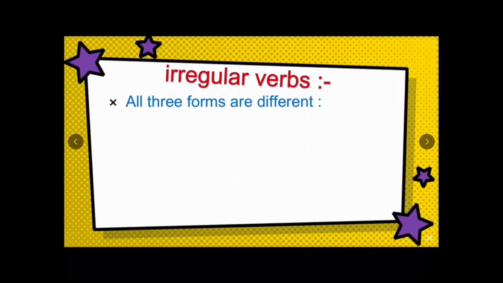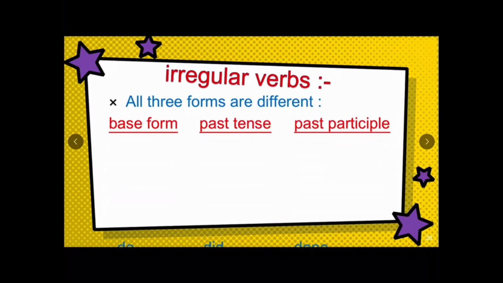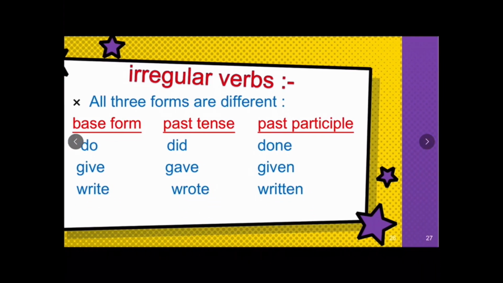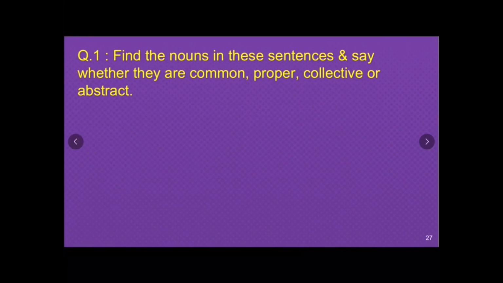Again, the third category, all the three forms are different. For example, do, did, done, give, gave, given, write, wrote, written. So, we have learned about the nouns and the verbs. So, let us do some exercises.